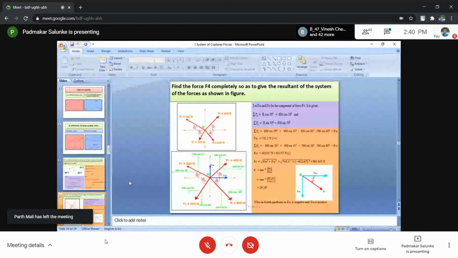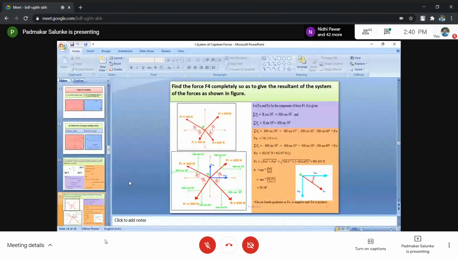So, first step, resolve the given forces into their x and y components. 400 is resolved, 300 is resolved, 500 is also resolved. Then there is one more force, and that force is F4. How many possibilities are there? In total, 4 possibilities. Force F4 may be in the first quadrant, maybe in the second, maybe in the third, maybe in the fourth.